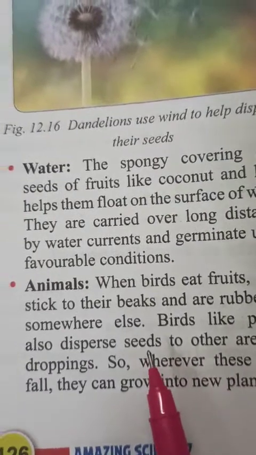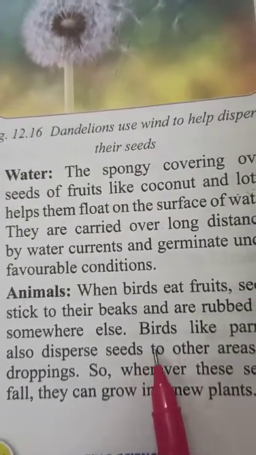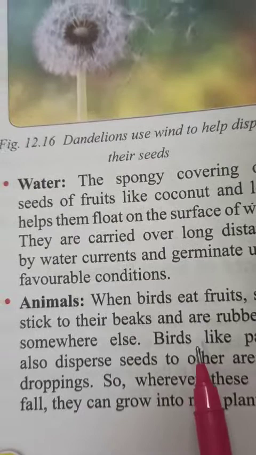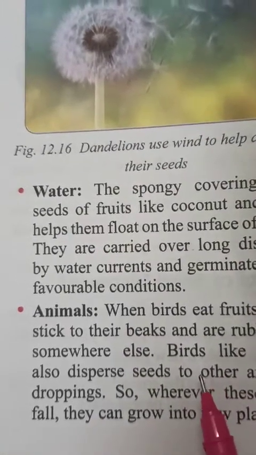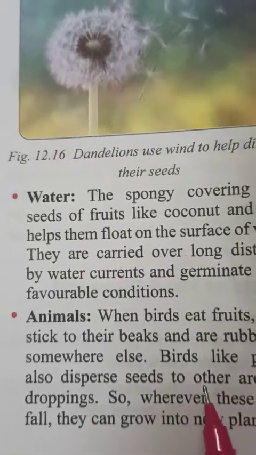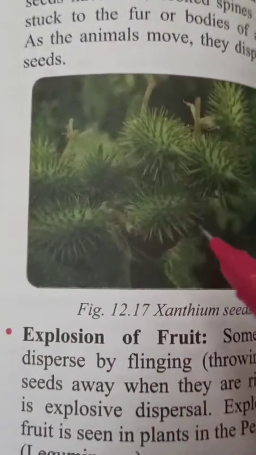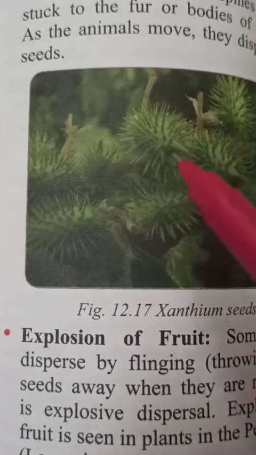Either they are dropping somewhere, or some seeds are also like that, in which hooks are present. You can see xanthium seeds. You must have seen this somewhere.